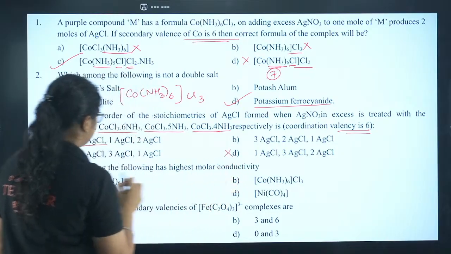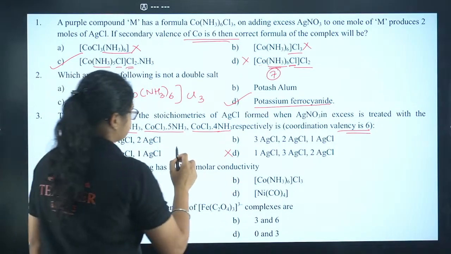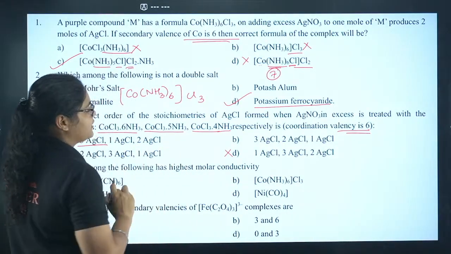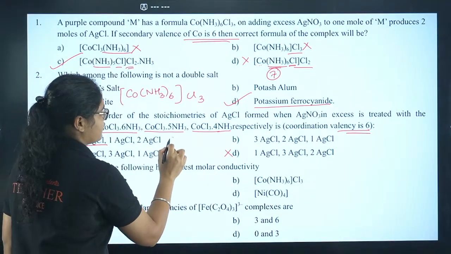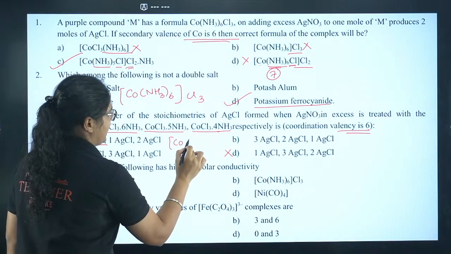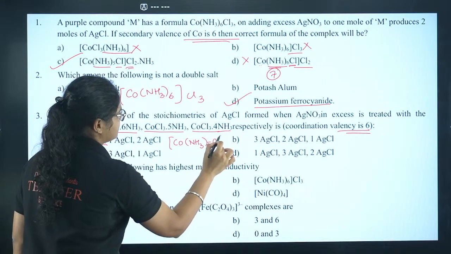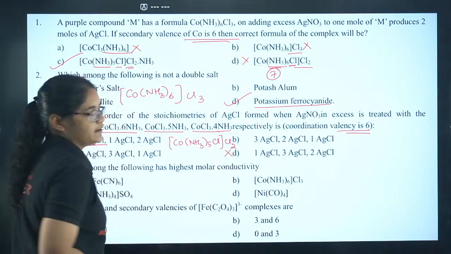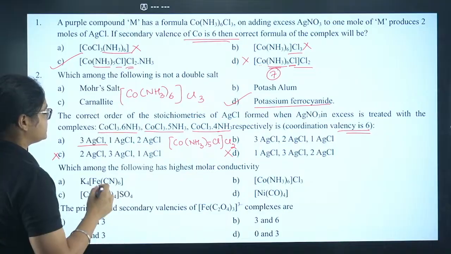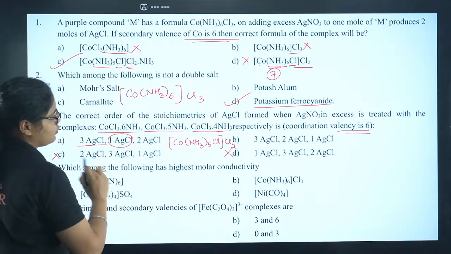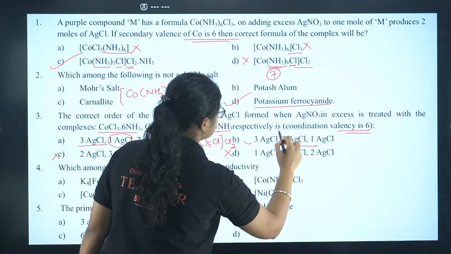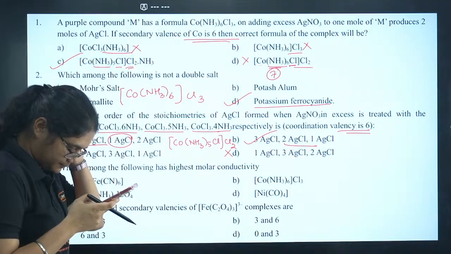I can eliminate these 2 options. Next, if you say 5NH3 and 3Cl is there, what will be the formula here? I can have Co and 5 NH3, and I have 1 Cl inside and then 2 Cl are outside, right? So that will give you 2 moles of AgCl. So after 3 I'll get 2 moles. So this is the correct answer, option number B here.